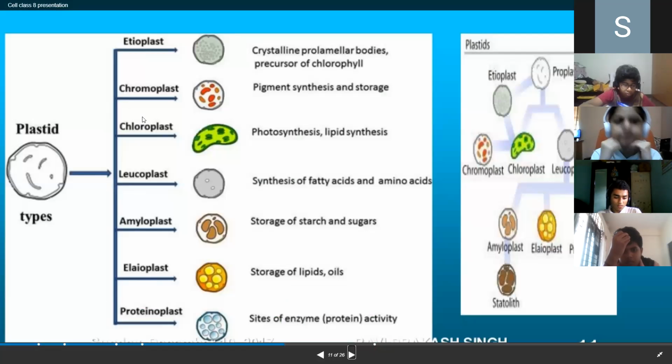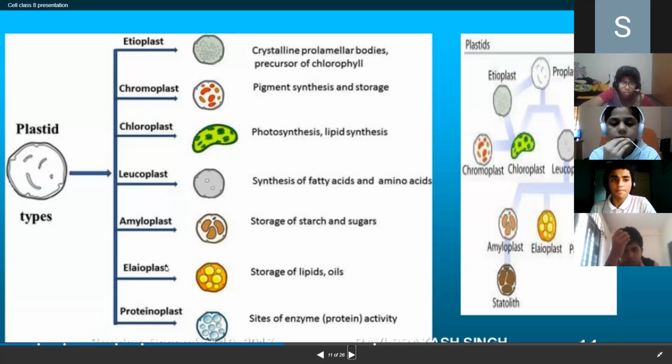Okay, so when I talk about plastids, I was telling about leucoplast, chloroplast, and chromoplast, right? Leucoplast will be further divided into three types: amyloplast, elaioplast, and aleuroplast or proteoplast. That is nothing but which helps in storage. This stores grains, that is starch. This stores lipids. This stores protein, which comes under the colorless plastid called leucoplast.